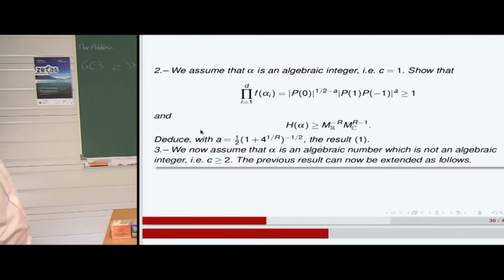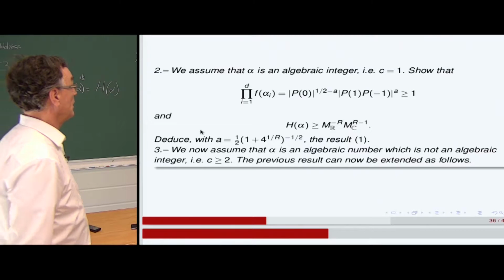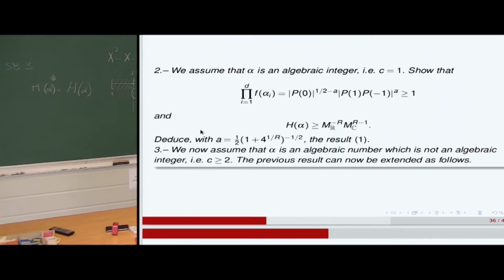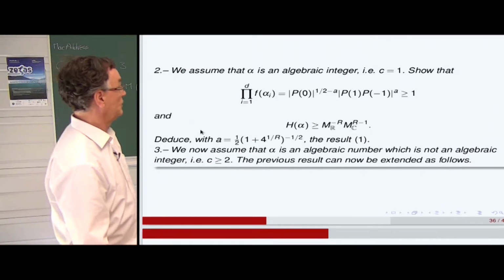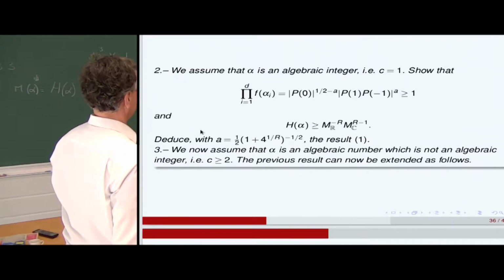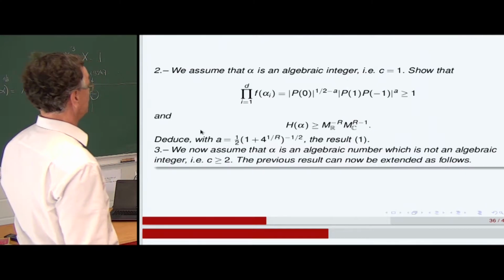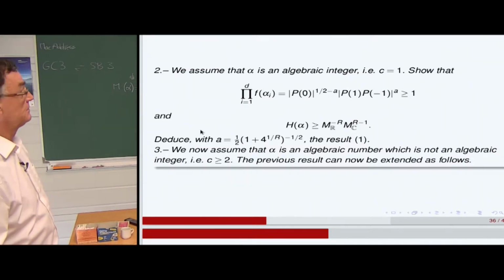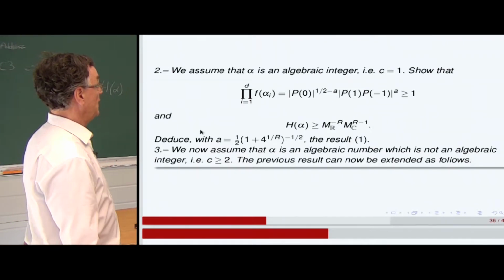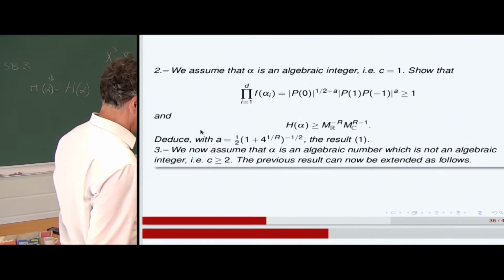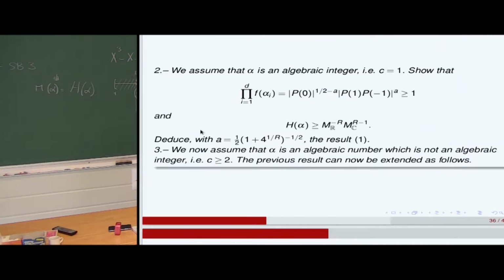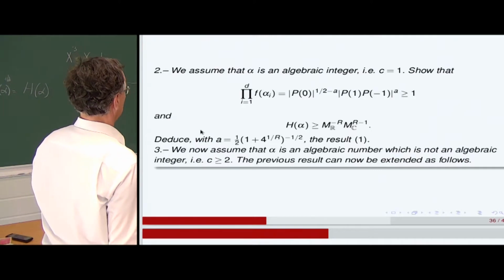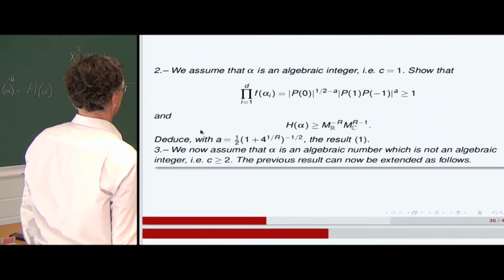We show that the product of the values of f at alpha is a kind of resultant, equal to the product of the modulus of p at 0, the constant coefficient, to the power 1/2 minus a, times the value of p at 1 in modulus and the value of p at -1, both to the power a, and this is greater than 1.